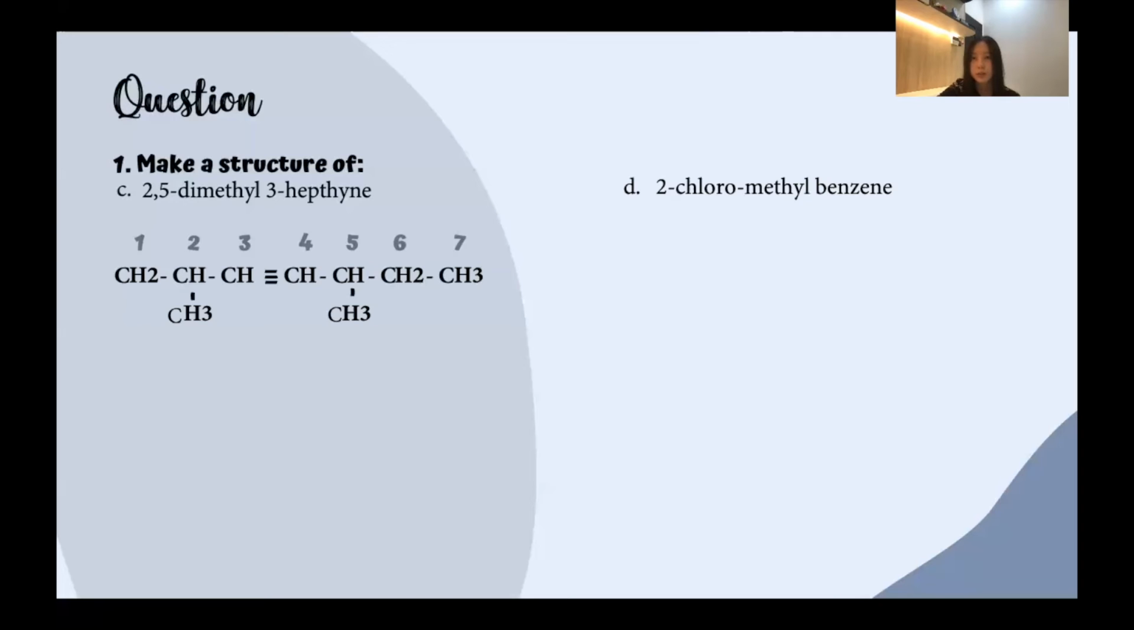Next, we'll proceed to the D part, 2-chloromethylbenzene. First, we are going to draw out the toluene, or we can call it benzene. Then we are going to draw the methyl. And we are going to count from the methyl until 2, where the chloro will be drawn. And this is the result of the structure 2-chloromethylbenzene.